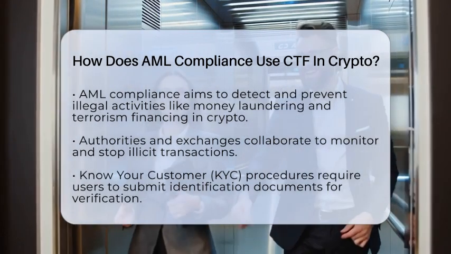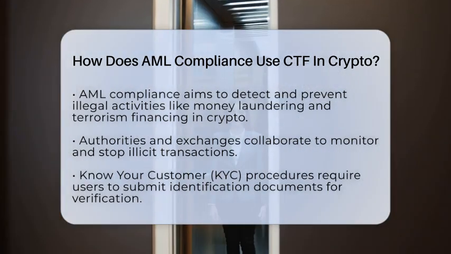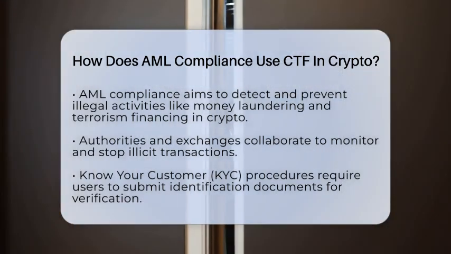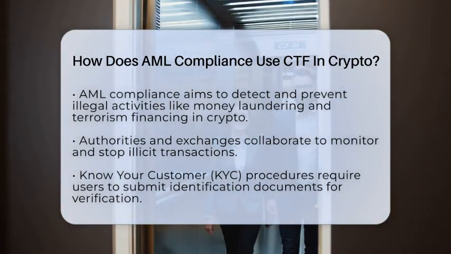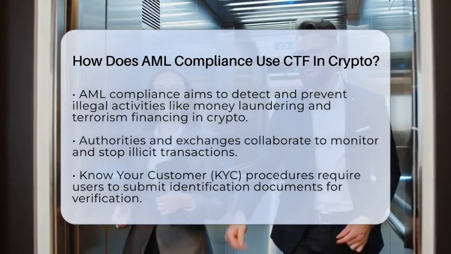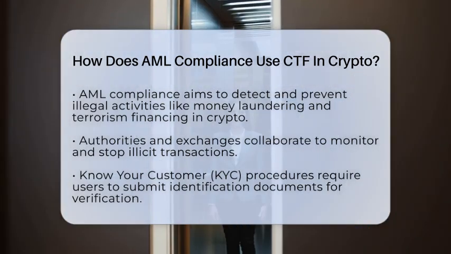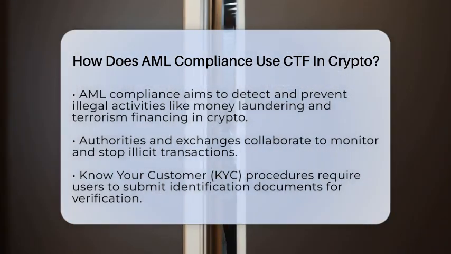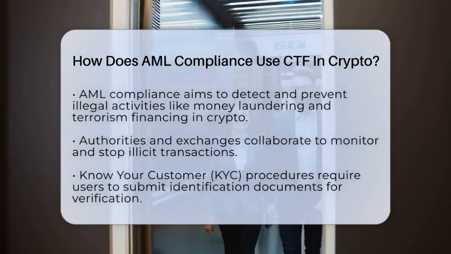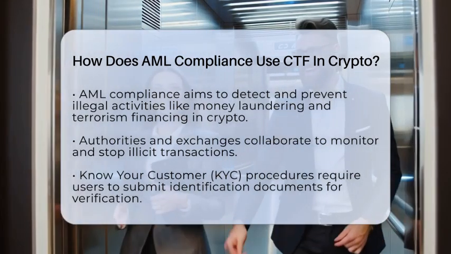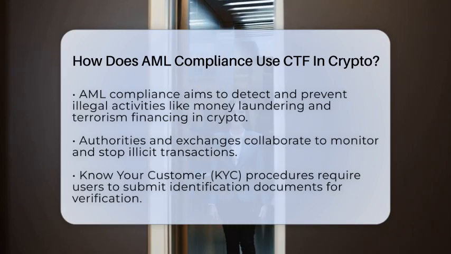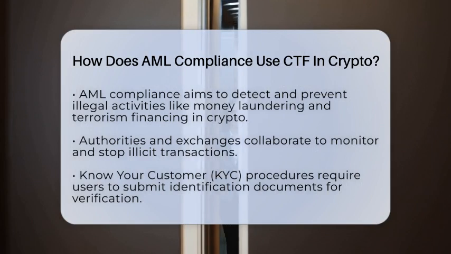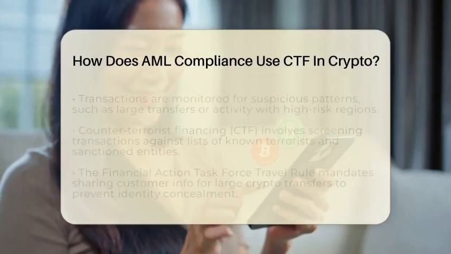gains. Anti-money laundering compliance involves verifying who customers are through Know Your Customer procedures. This means exchanges ask for identification documents, like passports or driver's licenses, to confirm identities. They also monitor transactions for suspicious activity, such as large transfers to high-risk countries or unusual trading patterns. These steps help prevent criminals from using crypto to hide or move money illegally.